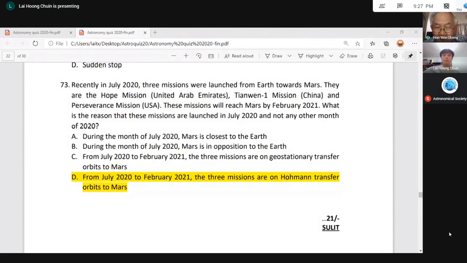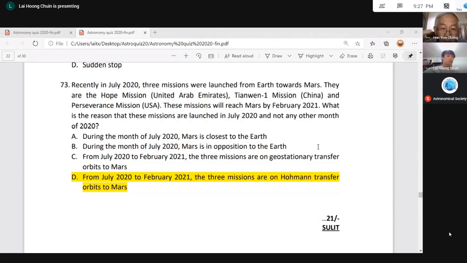Okay, some will say, no, America so powerful, the rocket very powerful, they can travel from Earth to Mars in a straight line. No, even America so powerful, the rocket so powerful, even then, if they travel in a straight line, they don't have the rocket with that type of fuel. So they must jimatkan bahan bakar, save the fuel. They have to go on the Hohmann transfer orbit, okay, to Mars. So D is the correct one.